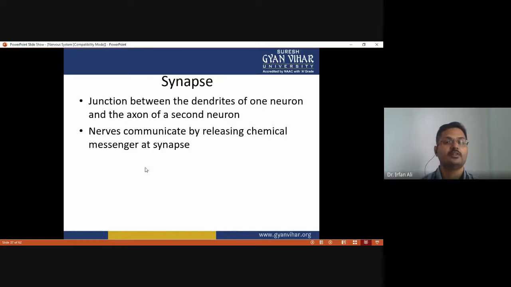That's why it is called a chemical synapse, because here a neurotransmitter has to be released that conducts the nerve impulse. The electrical potential which arrives at the presynaptic neuron is converted into a chemical signal. Then again this chemical signal is converted into an electrical signal that is transmitted toward the postsynaptic neuron. So this is called a synapse.